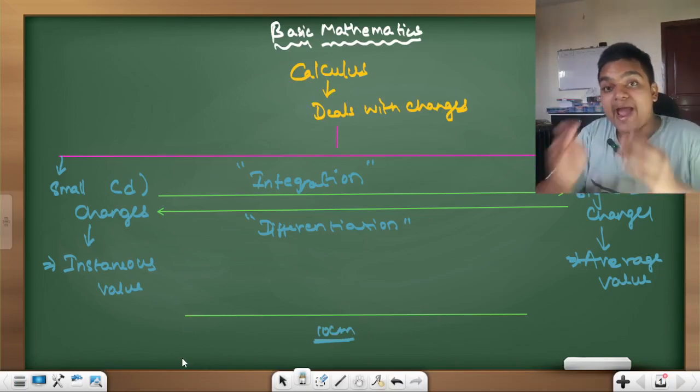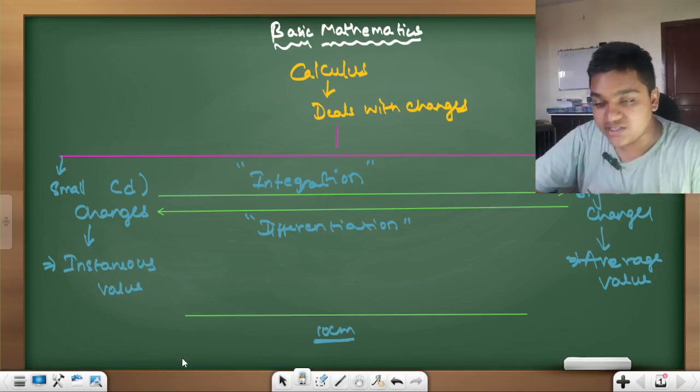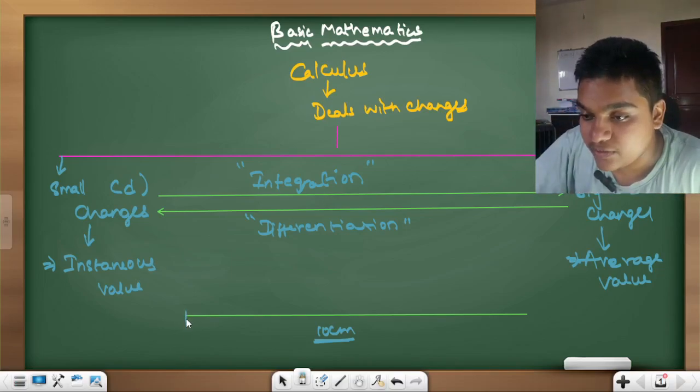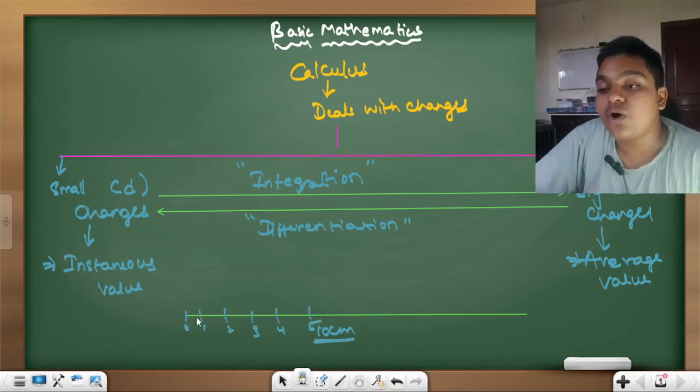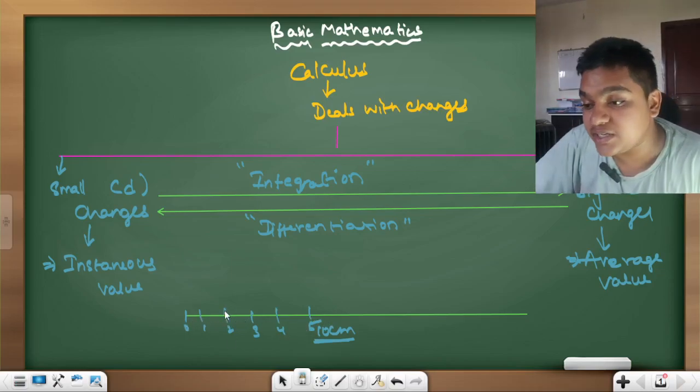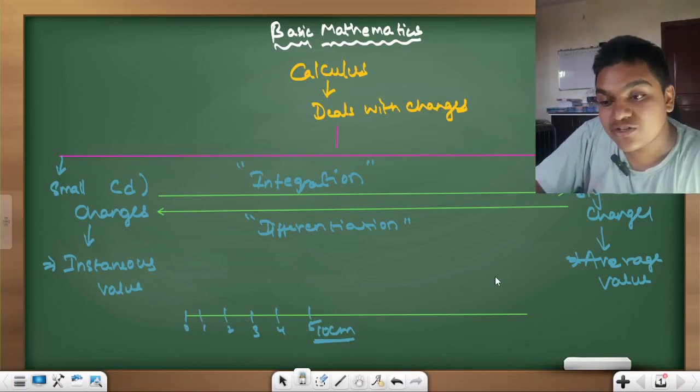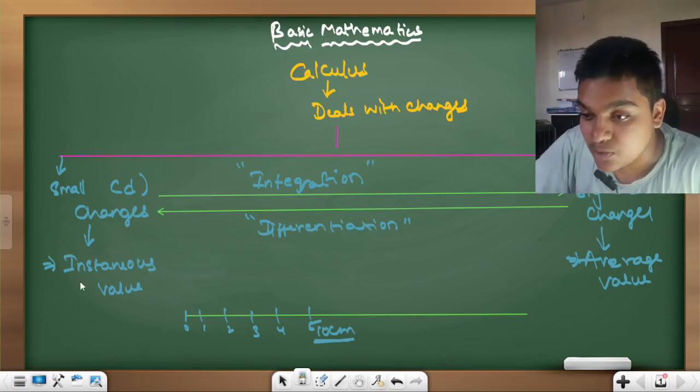What I do is divide this. If I start from 0, this would be 1, this would be 2, this would be 3, 4, 5. What I am doing is differentiating this whole big line into small lines.